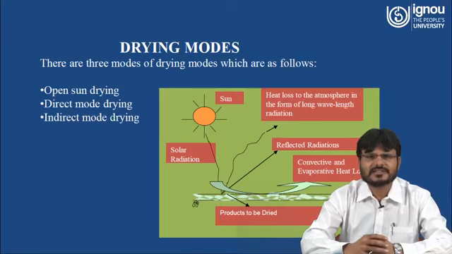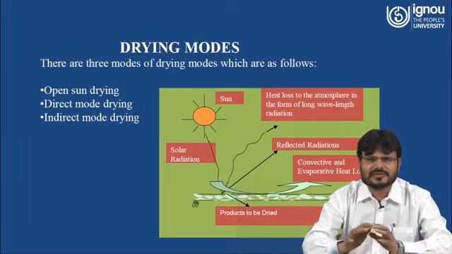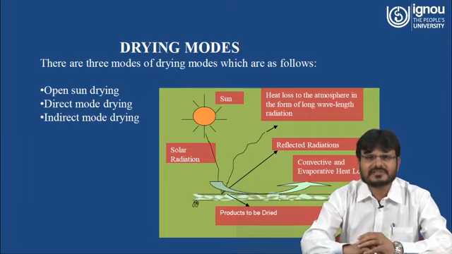Here you can see the crops are placed on the floor or on some bed sheet. What happens? From the sun, solar radiation comes and is incident on the crop that is placed on the floor or on the bed sheet. Then what will happen? Whatever solar radiation comes in the form of short wave radiation will be reflected in the form of radiation, or there will be some loss.